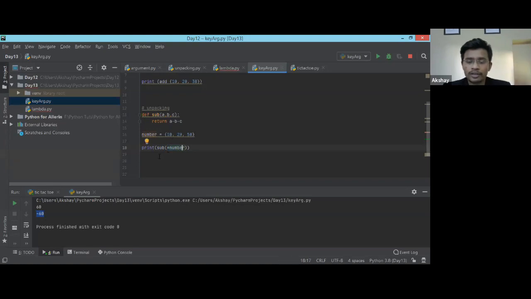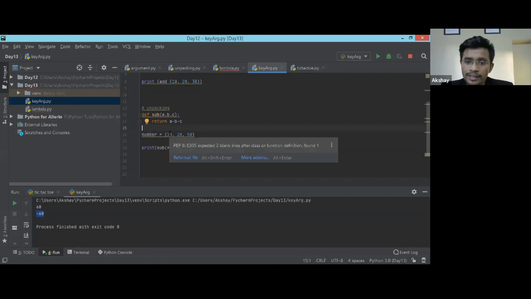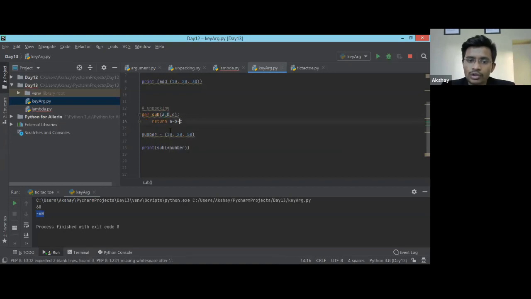At the end, while calling the function, I'm going to give the name of only one variable. But since I want to pass keyword arguments, I'll slightly change this variable which I was passing. Right now it was a tuple and we were passing a tuple, but since I want the values inside the tuple to take specific parameters from my function, I'll change this. I need the same values, but this time I'm going to use a dictionary. This is another variable which I'm going to pass over here.